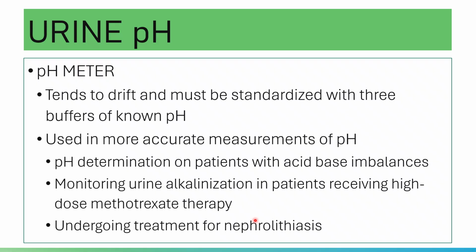Below the pH of 7, the drug methotrexate becomes less soluble, and it will tend to crystallize. And that is actually a threat.